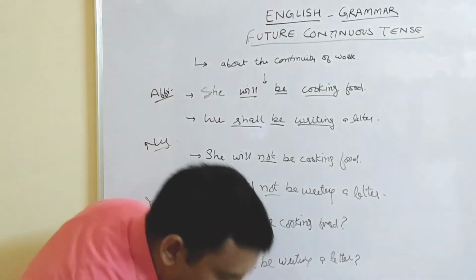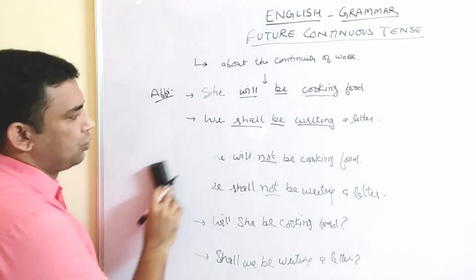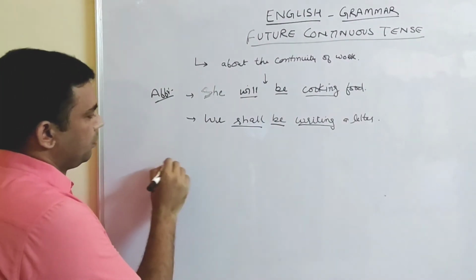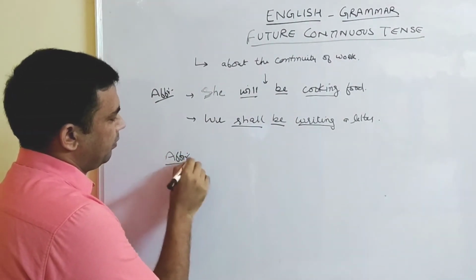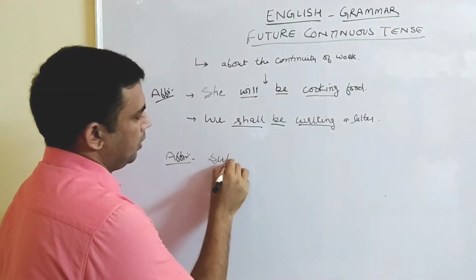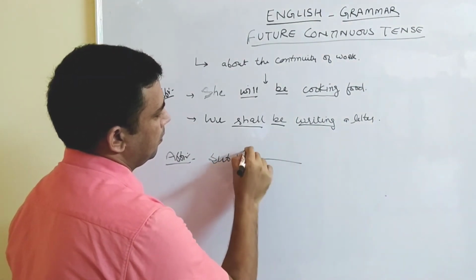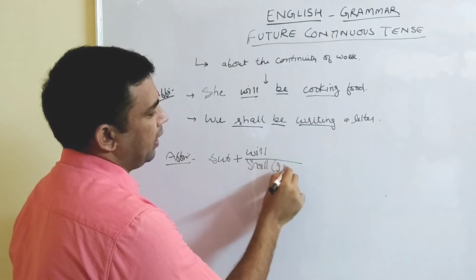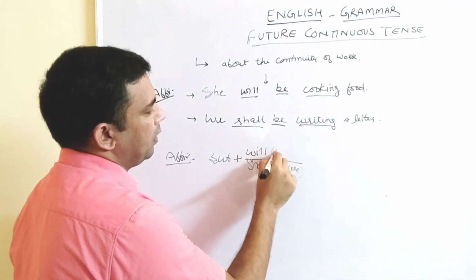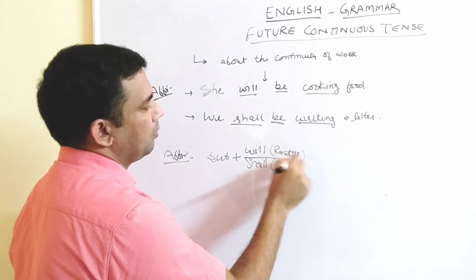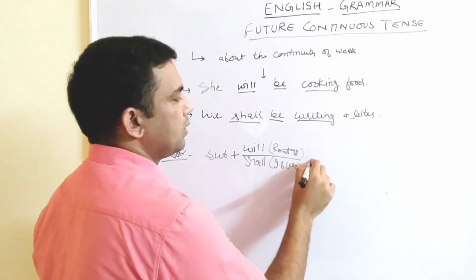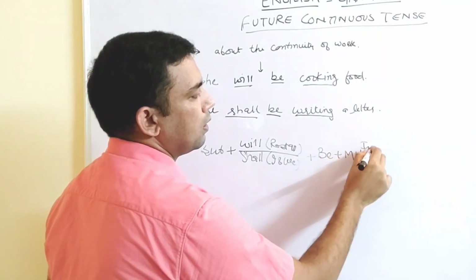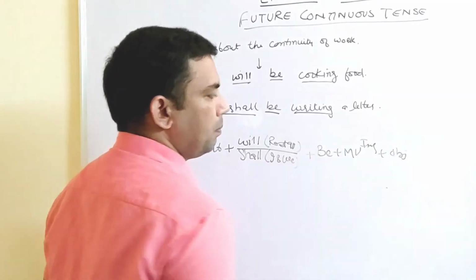Right? Now we are coming to the structure of the tense. How the tense is having the structure for the sentence. First of all, affirmative: subject plus will or shall, will with rest all, plus be plus main verb ing plus object.